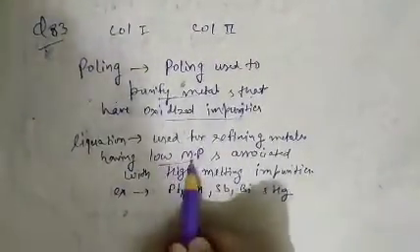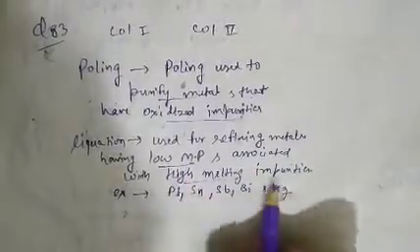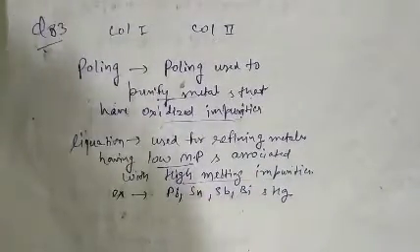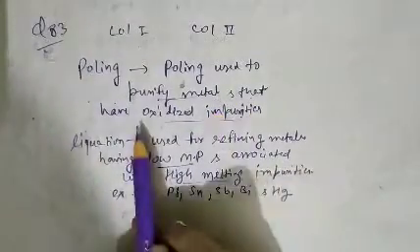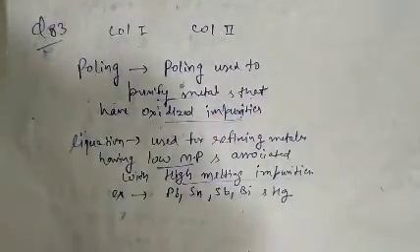The metals having low melting point and associated with high melting impurities, then liquation is used. And poling basically purifies the metal that has oxidized impurity.